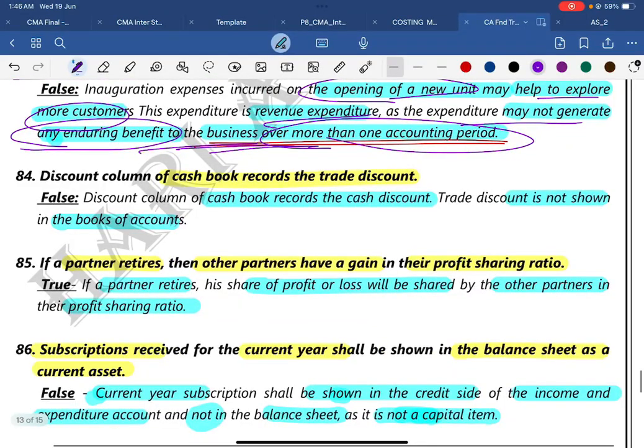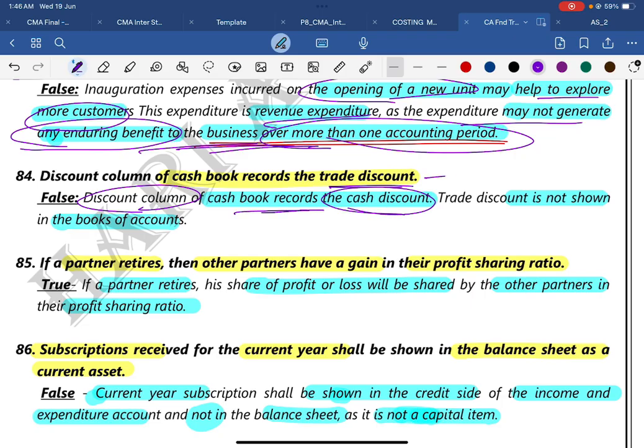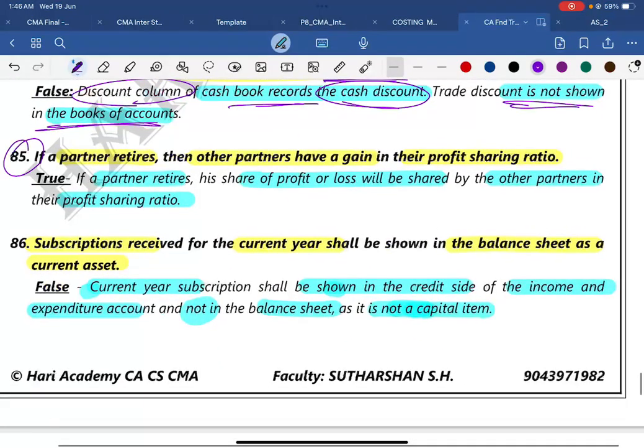84. Discount column of a cash book records trade discount. The answer is false. Discount column of a cash book records only cash discount. Trade discount, we will not put it in our accounts. Trade discount is not even shown in my books of accounts. Then question number 85.